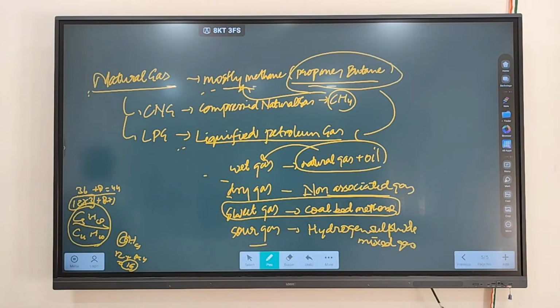So there are four types of gas classification: wet gas, dry gas, sweet gas, and sour gas. When hydrogen sulfide is mixed with the gas, it is called sour gas. Gas that is trapped in coal seams is called sweet gas. If the gas is found alone, not associated with the oil, it is called dry gas. If it is found associated with the oil, it is referred to as wet gas. Fine.